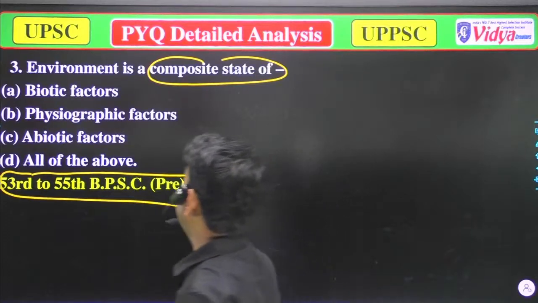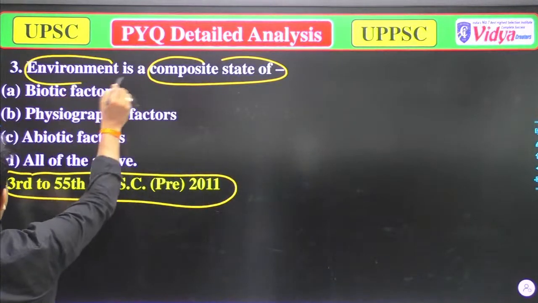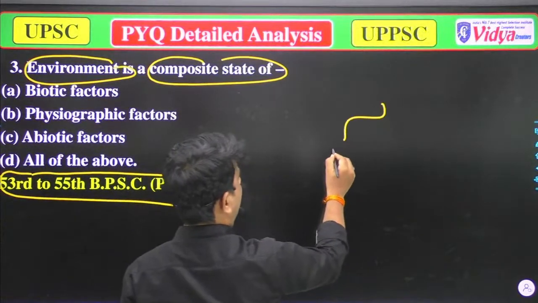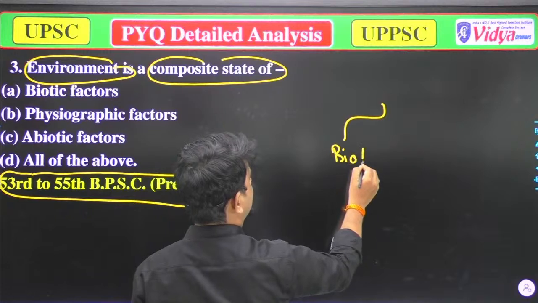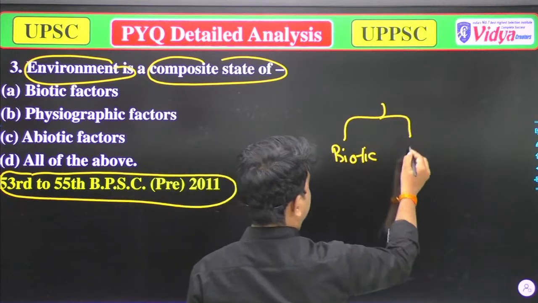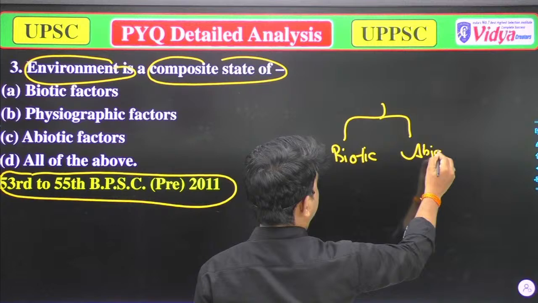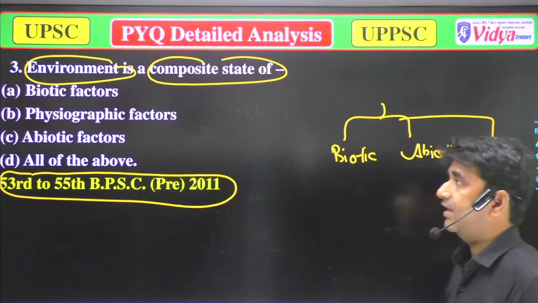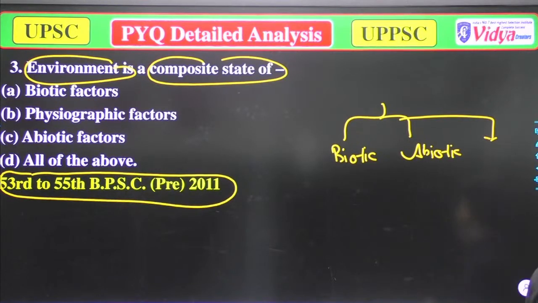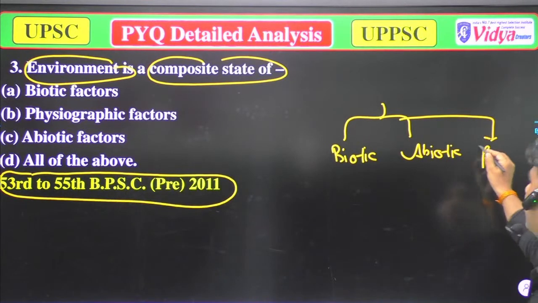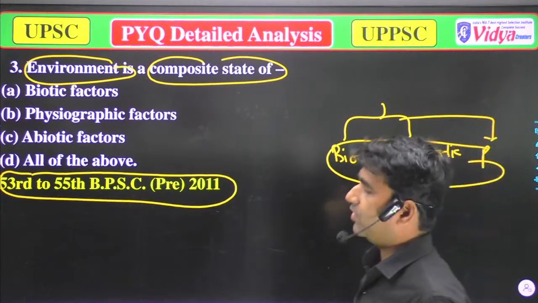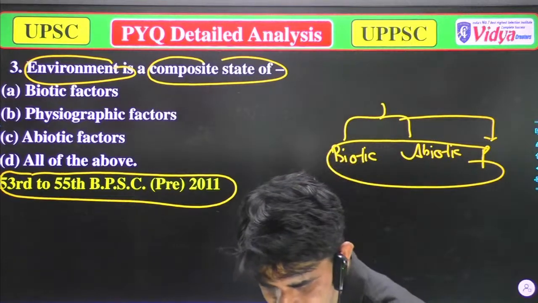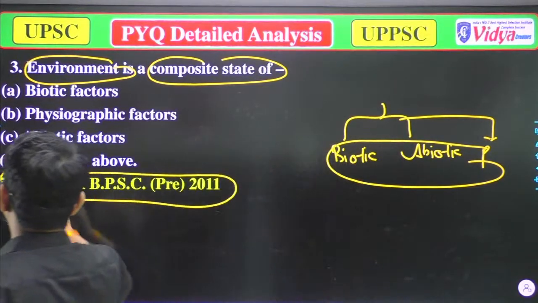When we talk about the environment, it has three main factors: the biotic factor, the abiotic factor, as well as the physiographic, or physiological, factors too. All of them are correct, A, B, and C. Savannah Siddiqui, well done. So option D is correct.